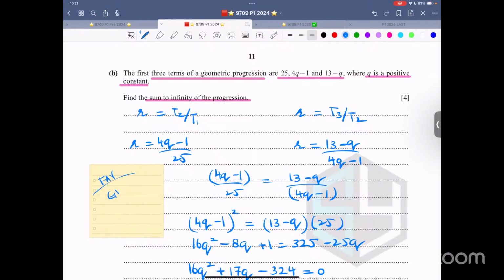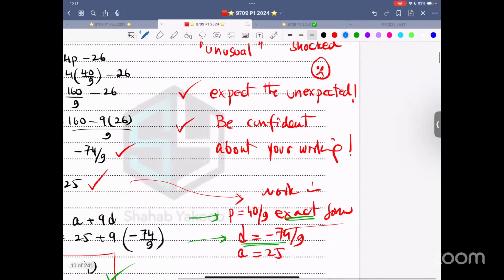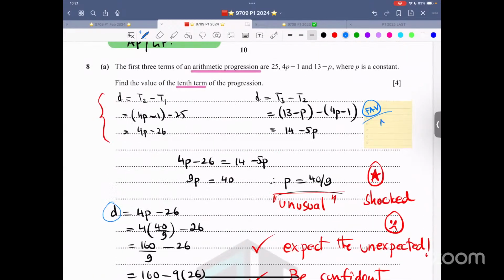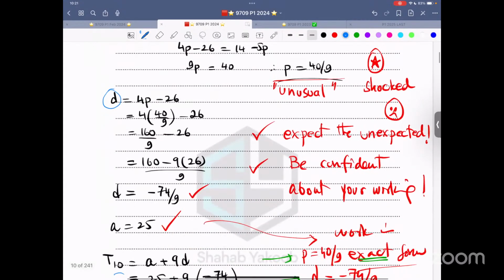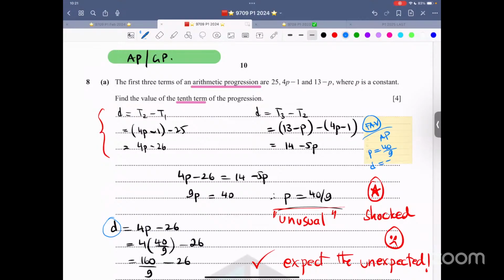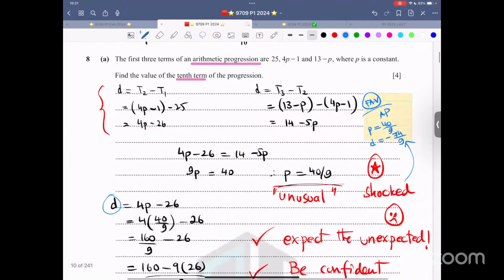This is a favorite GP question, and this is a favorite AP question. Why? Because the constant was 40 over 9 over here. The d was negative 74 over 9. Because it is a shocking question, that is why it is a favorite.